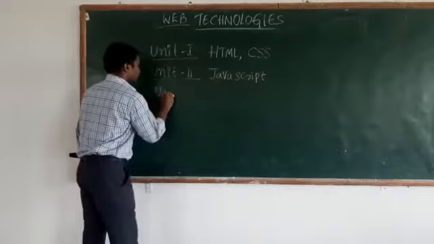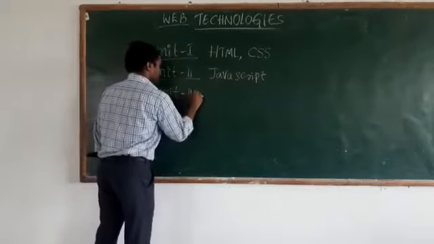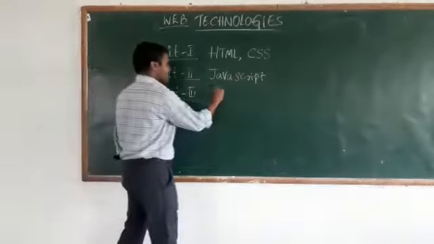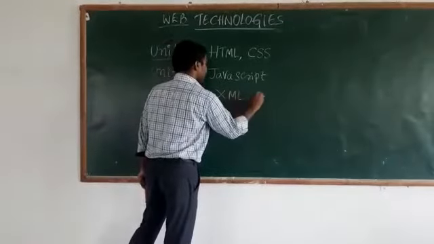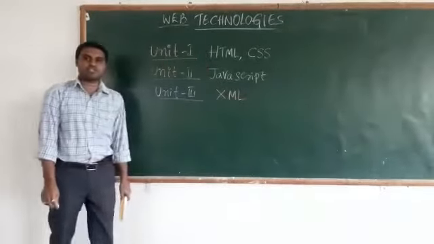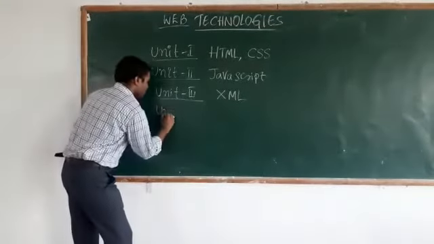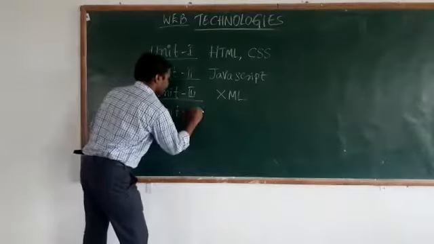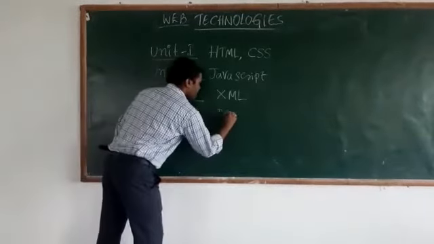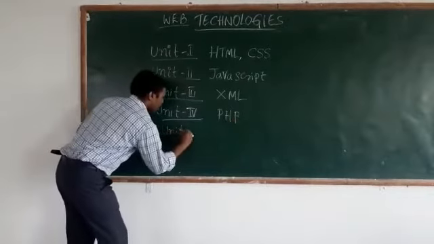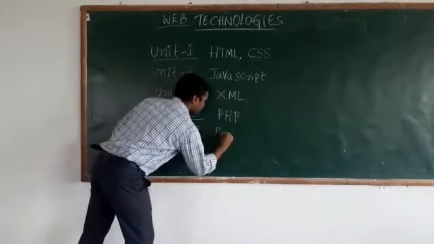Next, in unit 3, we will study one markup language, that is XML, which stands for Extensible Markup Language, which is used for data sharing applications. Now in the fourth unit, we will study PHP, Personal Home Page. In unit 5, we will study Perl.